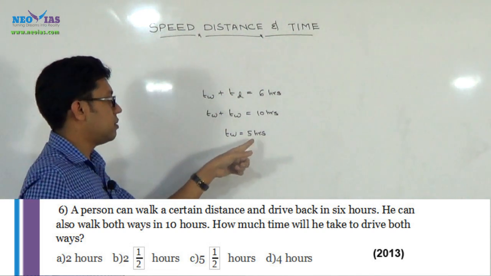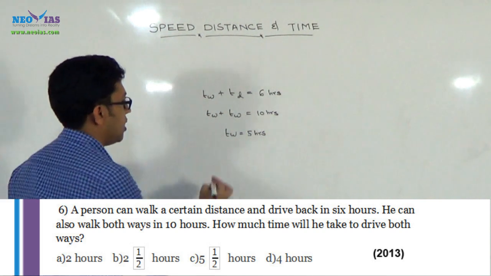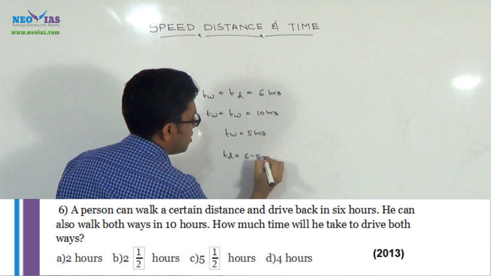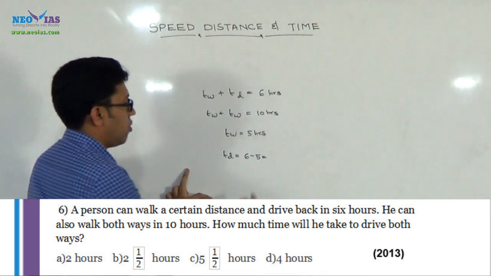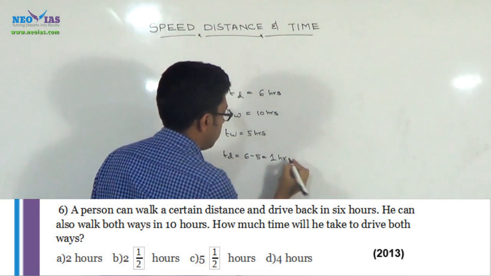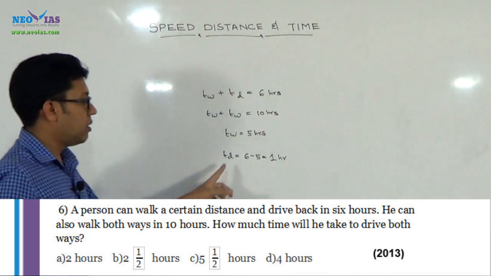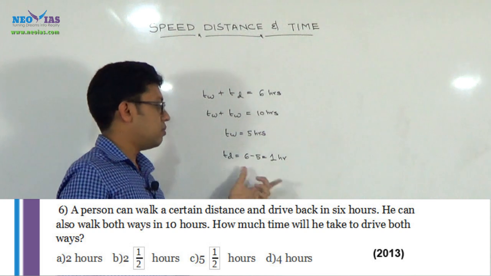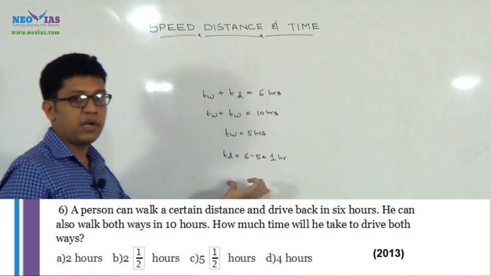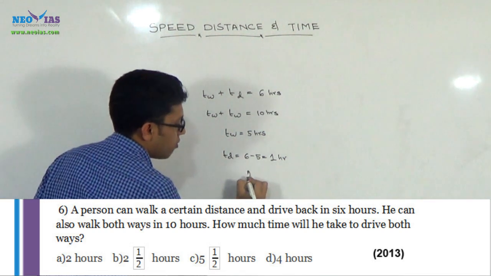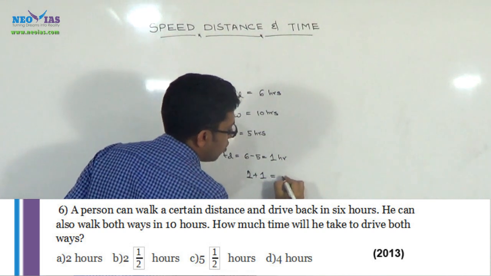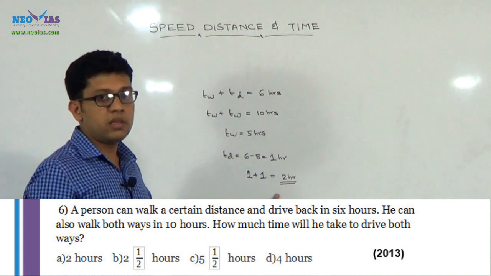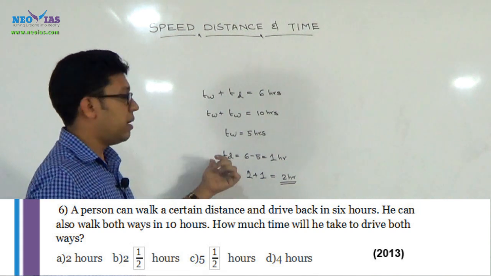Okay, just put these 5 here, that is, time taken to drive one way is 6 minus 5 is equal to 1 hour. Okay, then what will be the time taken by the person to cover the journey in both directions by driving? That is 1 plus 1 is equal to 2 hours will be the time taken by the man to cover the journey by driving both ways.